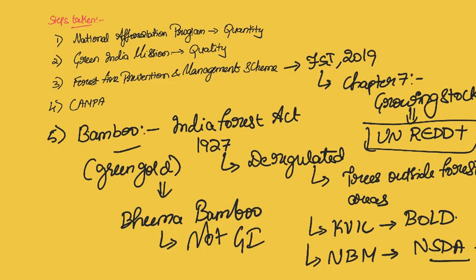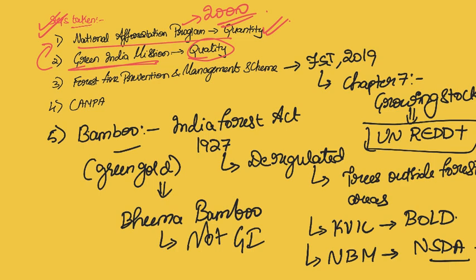And finally, coming back to the steps taken by the government, we have the National Afforestation Program right from the year 2000. This is not a current affair item, but it is time and again in use. It focused upon increasing the quantity of trees. Then we have one of the missions, the Green India Mission, out of 8 missions of the National Action Plan on Climate Change. It emphasizes on quality.